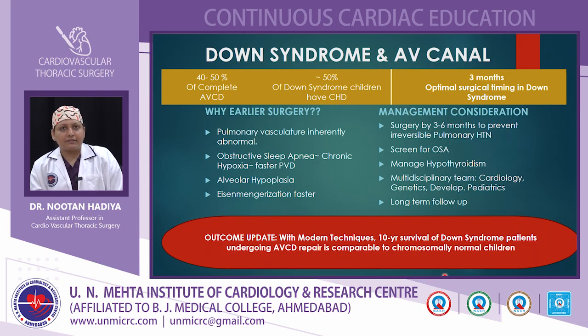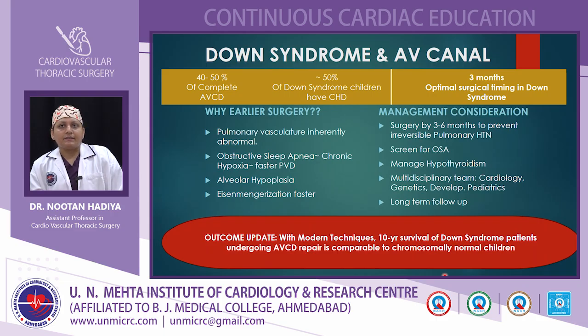Why do these patients need early surgery? Because these patients have pulmonary vasculature that is already abnormal. There is obstructive sleep apnea, which leads to chronic hypoxia and faster development of pulmonary vascular disease in Down syndrome patients. There is alveolar hypoplasia, and Eisenmengerization develops faster in Down syndrome patients. What management considerations can we think of in patients with Down syndrome with AV canal defect?